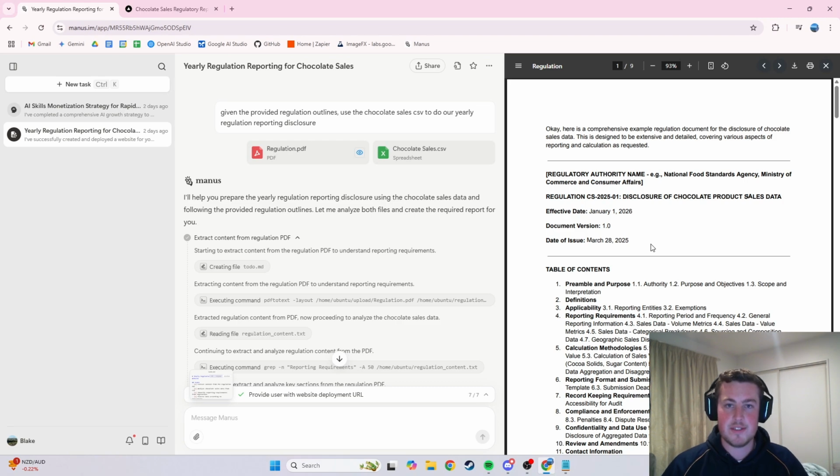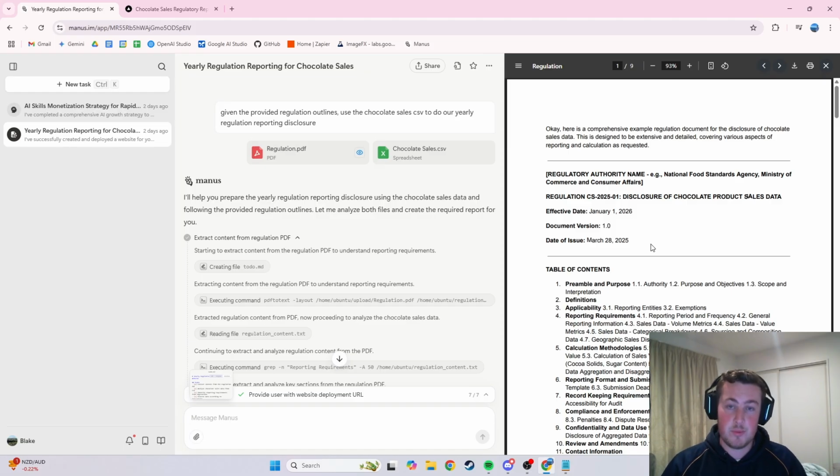Hey team, I've just got access to Manus, which is the very first kind of AI system that is fully agentic. Unlike ChatGPT or Gemini, which have the ability to do a bit of web searching, do some deep thinking, and then provide a text or image back, what makes Manus really, really powerful is that it has its own virtual computer that it can run things on.